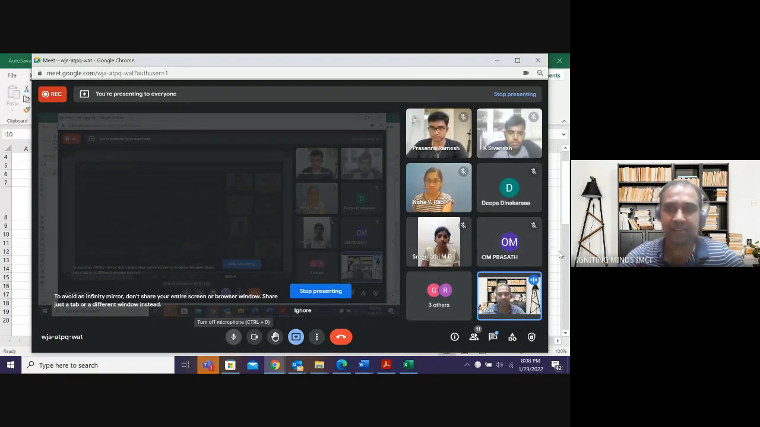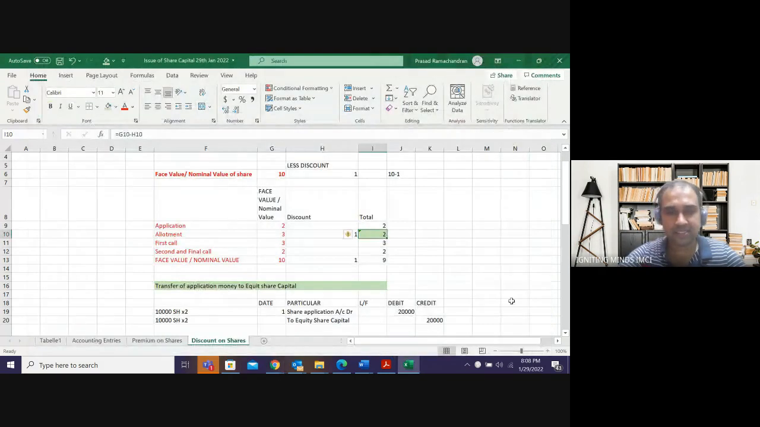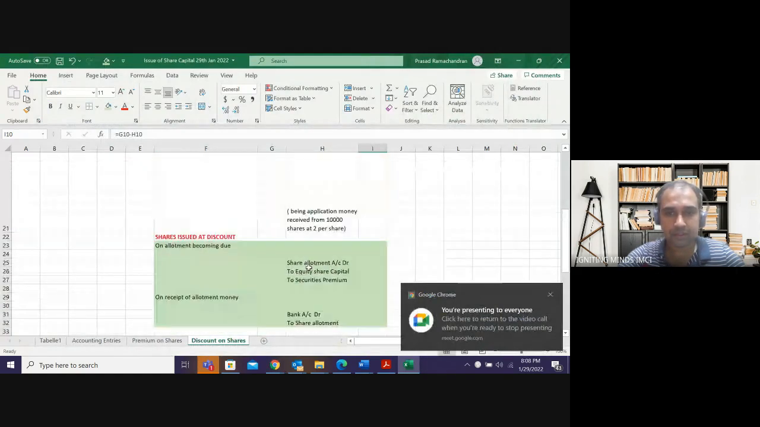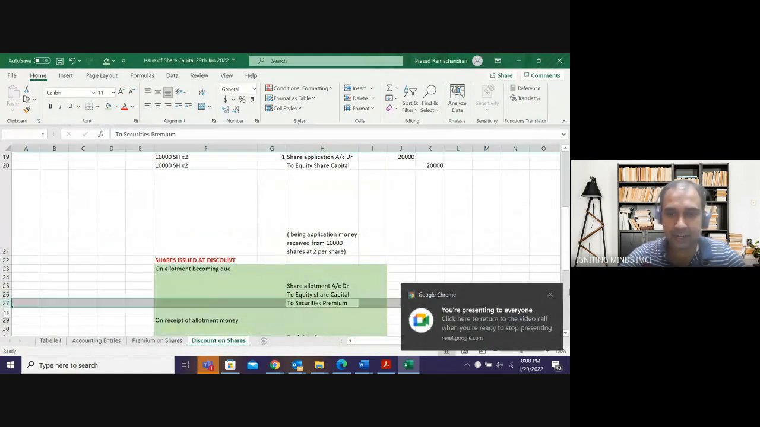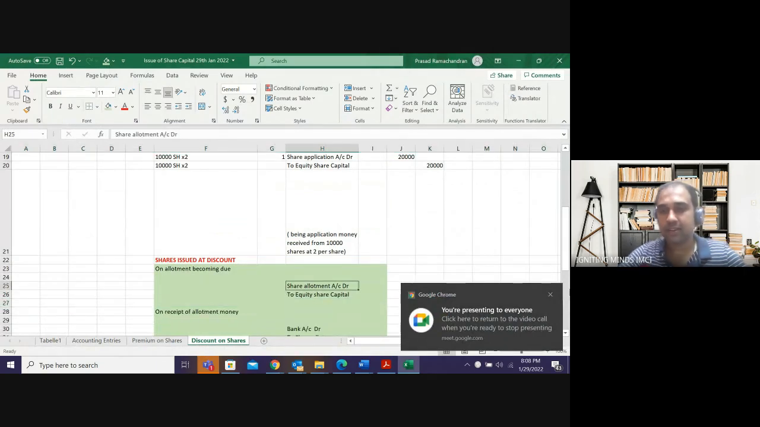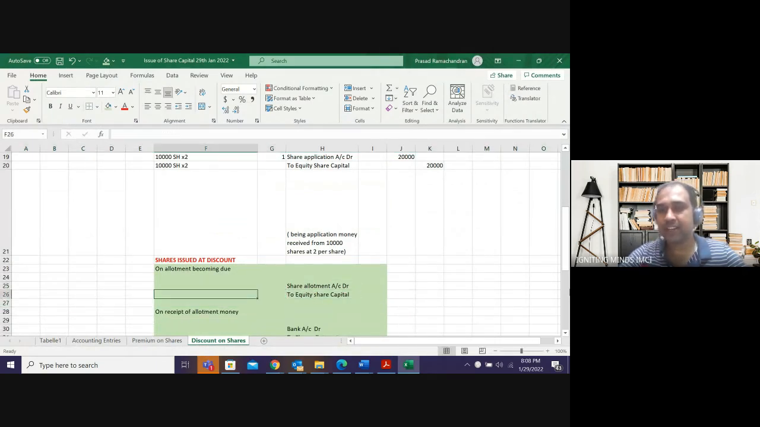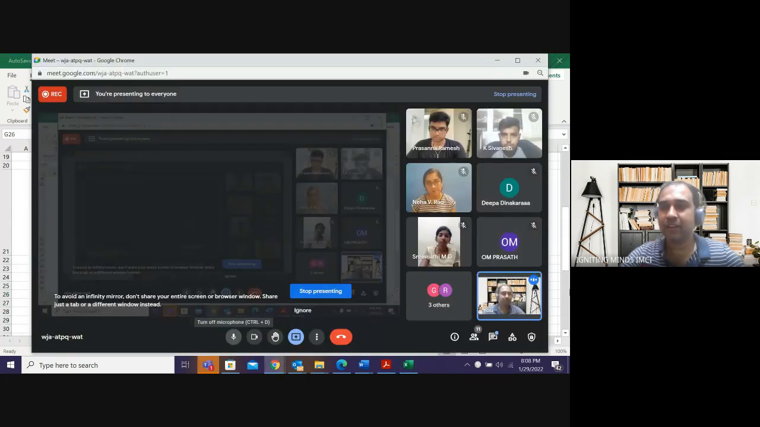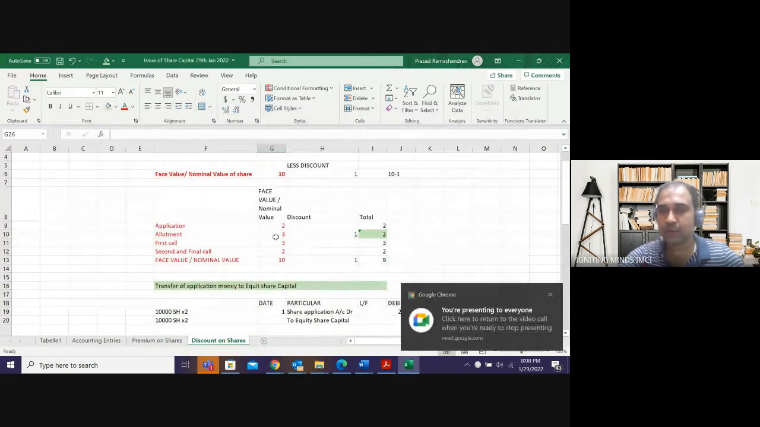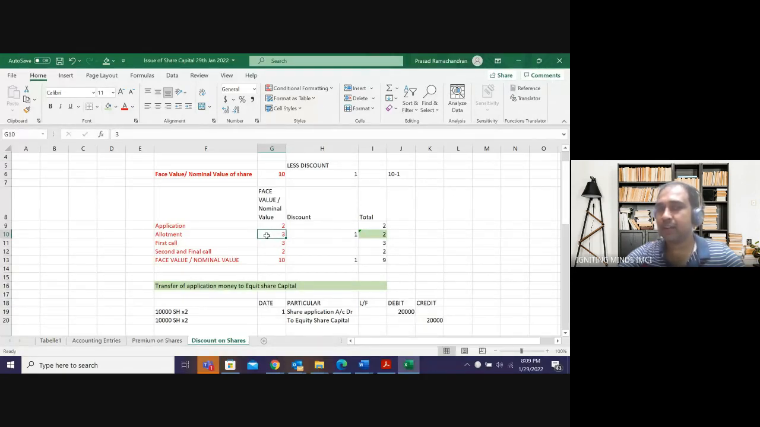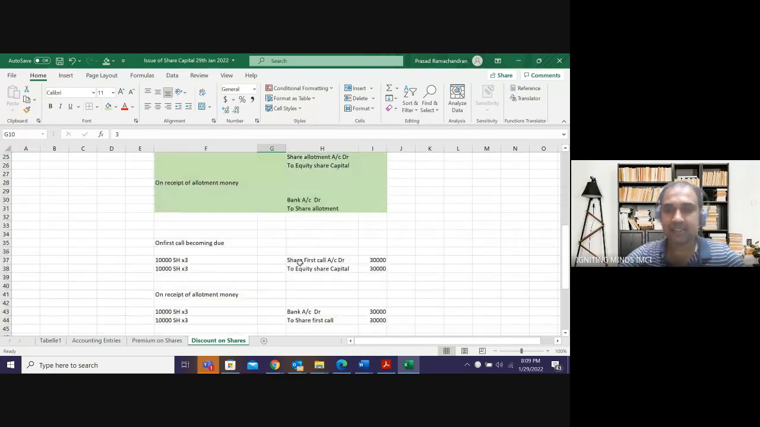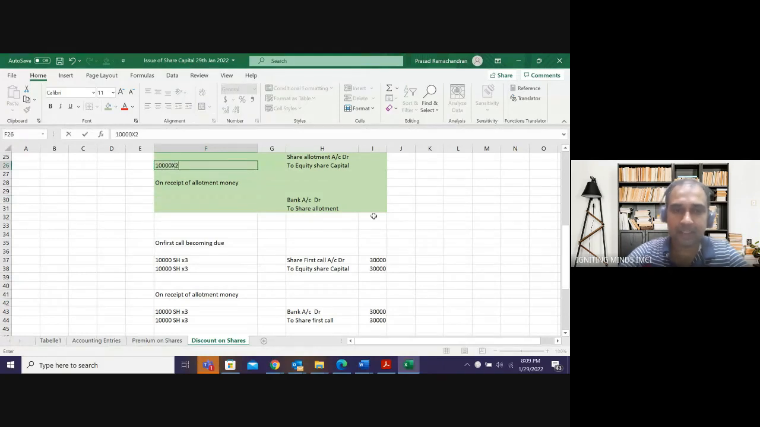The basic entry will always remain the same: share allotment to share capital. The basic entry will not change. So let us write the basic entry first. What was the basic entry, guys? Share allotment to equity share capital. In allotment, in equity share capital, everyone knows, right? How much will I put in equity share capital? 30,000. Yes, 3 rupees is my equity share capital. So 10,000 multiplied by 3 rupees will go to my equity share capital.